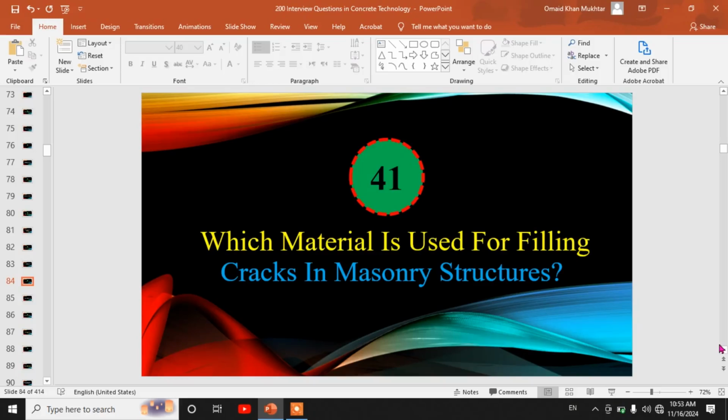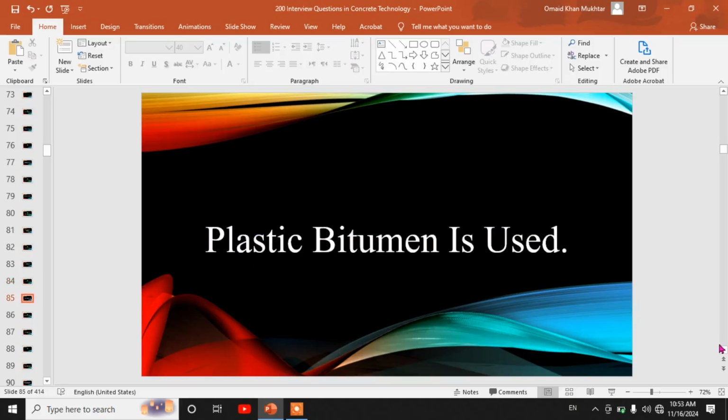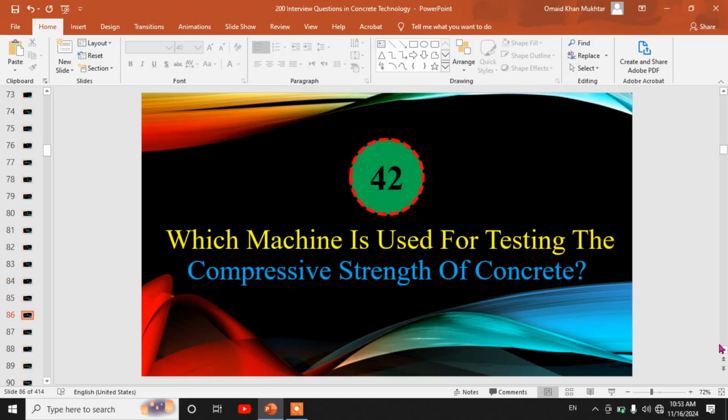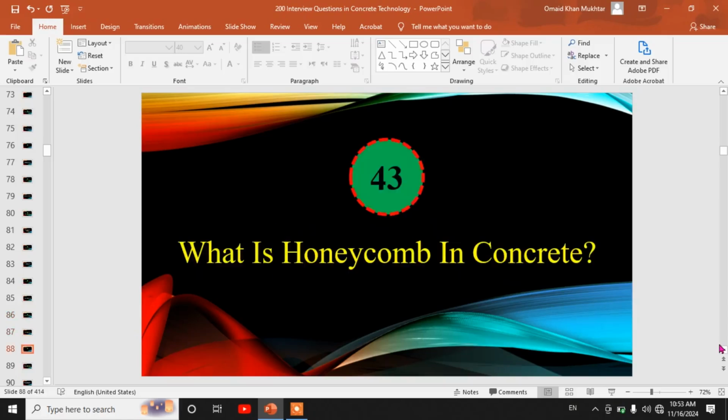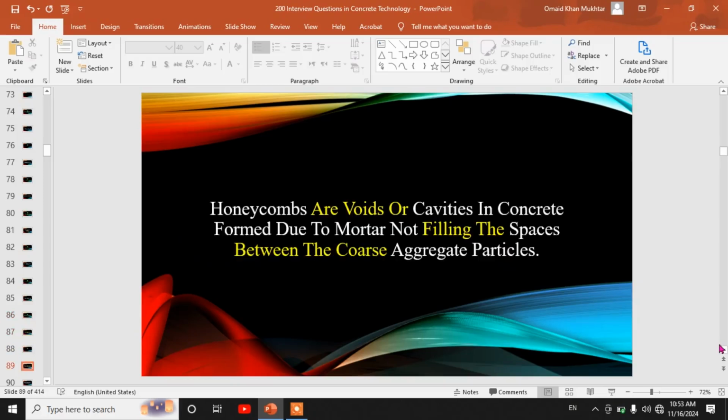41st. Which material is used for filling cracks in masonry structures? Plastic bitumen is used. 42nd. Which machine is used for testing the compressive strength of concrete? UTM, Universal Testing Machine, is used. 43rd. What is honeycomb in concrete? Honeycombs are voids or cavities in concrete formed due to mortar not filling the spaces between the coarse aggregate particles.